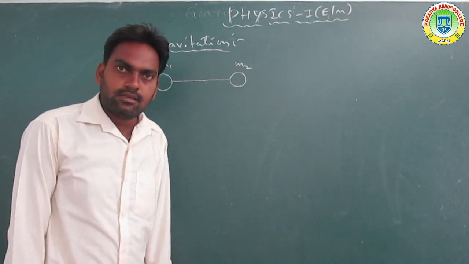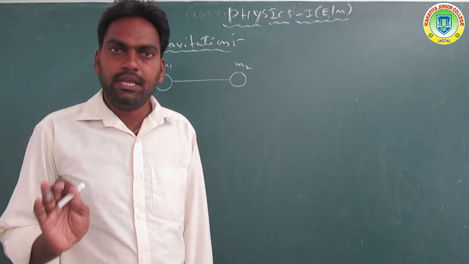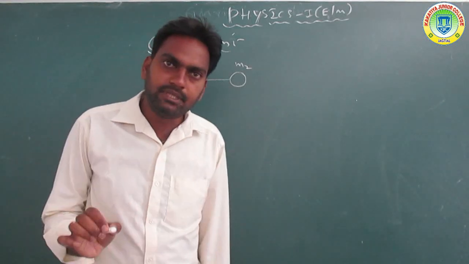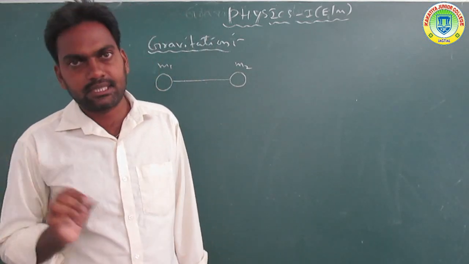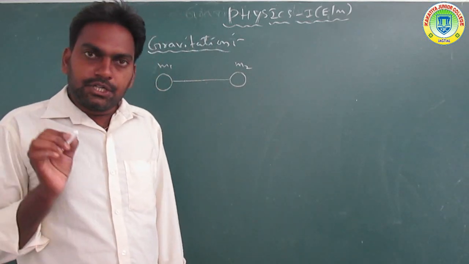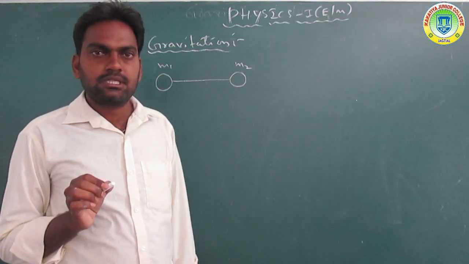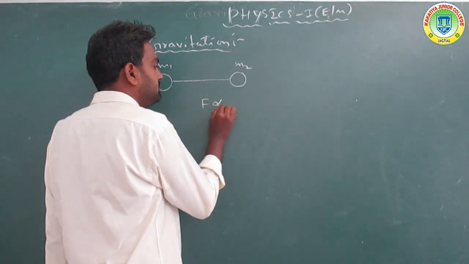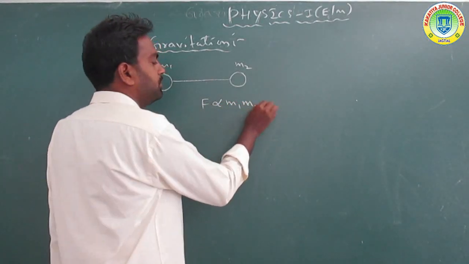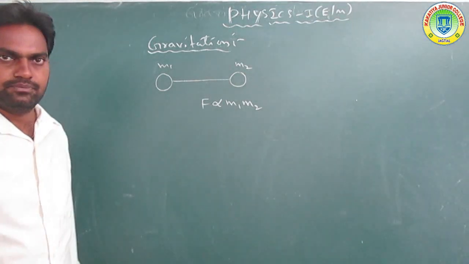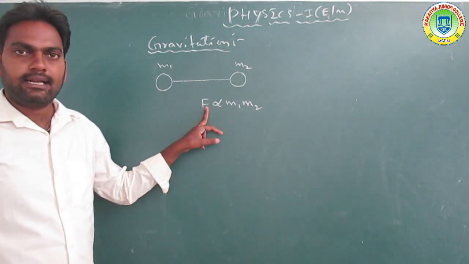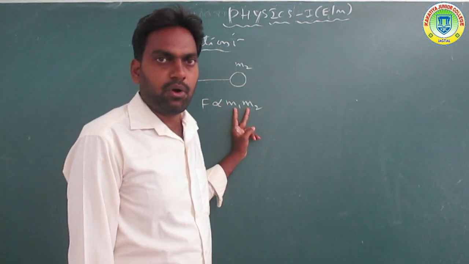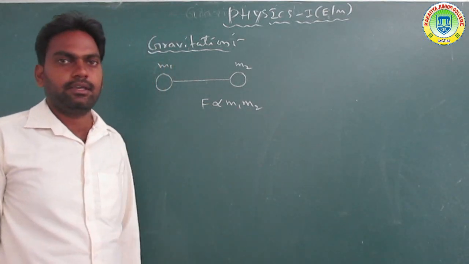In the universe, every object attracts another object. So the attractive force between the two bodies is directly proportional to the masses m1 and m2. The attractive force is directly proportional to the product of masses m1 and m2.